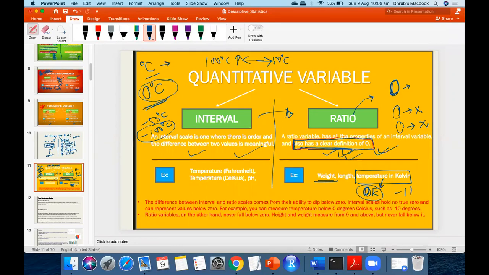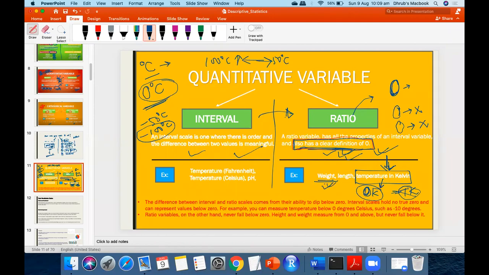You cannot say minus 1K. That is the reason. That means 0K means absence of that particular quantity, and that is the reason temperature in Kelvin is a ratio. This is a controversial example, but I chose it here so that it will define it for you.